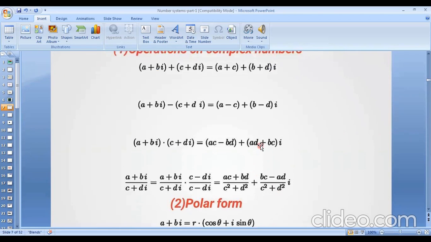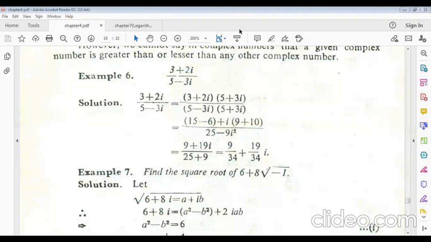That means, for example, 3 plus twice i is the first complex number, 5 minus thrice i the second complex number. That means 3 plus 2i divided by 5 minus 3i equals what? If we take 5 plus 3i in both numerator and denominator, then this will become the formula a plus b into a minus b, a square minus b square. That means 5 whole square minus (3i) whole square. Thrice i whole square means what? 9 i square. Then after multiplication of this, 3 fives 15, 3, 3i, what?